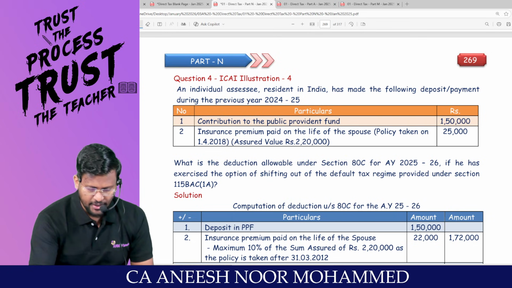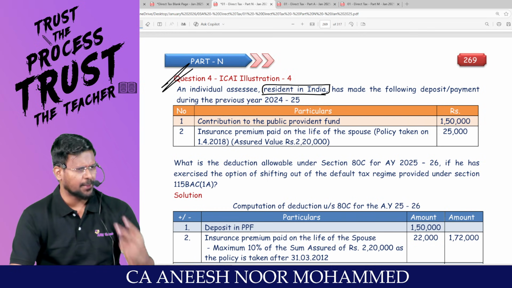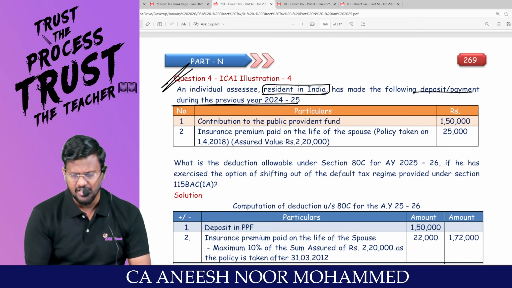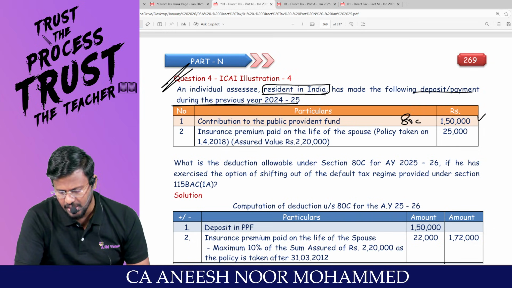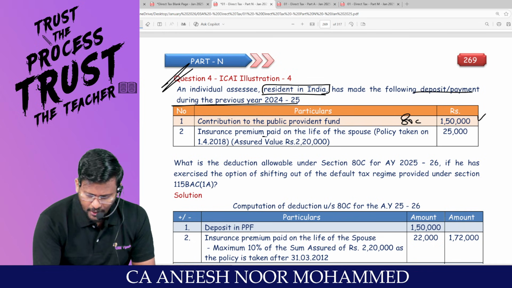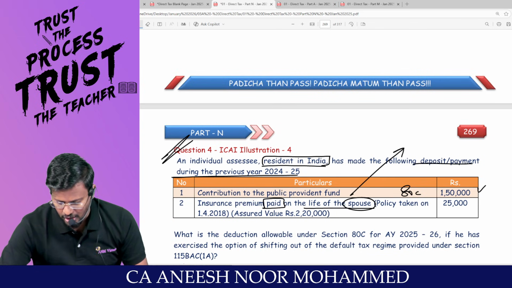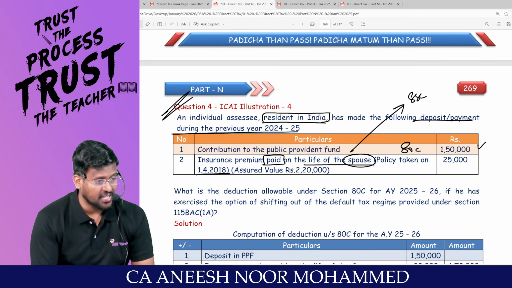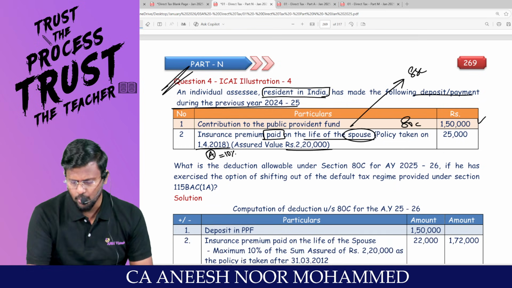Sir, I'm moving into the next one, man. An individual assessee resident in India, sir, 80C is applicable to resident and non-resident, has made the following deposit or payment during the previous year 24-25. Contribution to PPF 1,50,000. Insurance premium paid on the life of spouse can be claimed as deduction. Yes, spouse is an eligible person, because the policy was taken on 1/4/2018, so after 2012 the limit is 10%. Sum assured is 2,20,000.